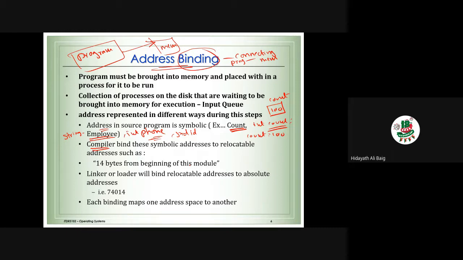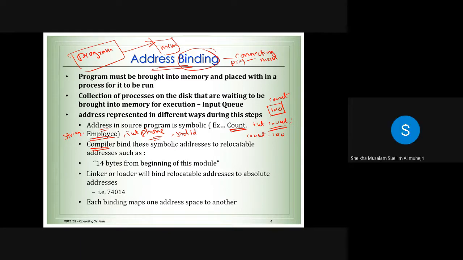I ask one question now, and every time I get a wrong answer. Not just now, not last semester, not the semester before. In my whole life, whenever I ask this question, I always get a wrong answer. I want to test you now. When we do compile the Java program, what will happen? You did Java programming in the previous semesters, introduction to programming. When we do compile, what happens? I want the right answer. Is the output produced by the compiler, or when we run the program do we get the output?